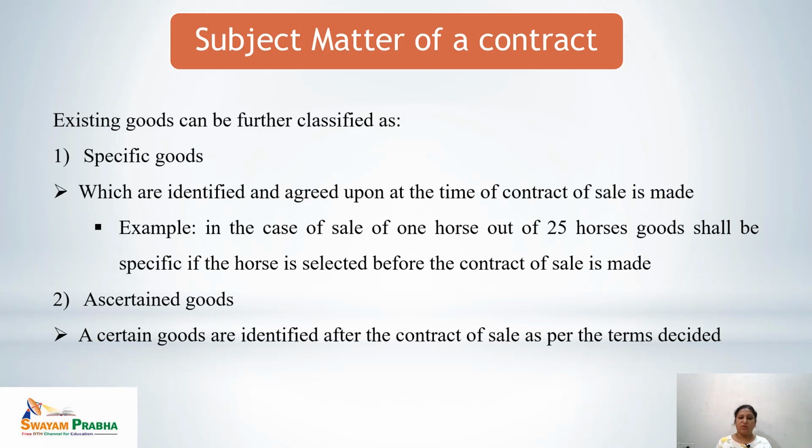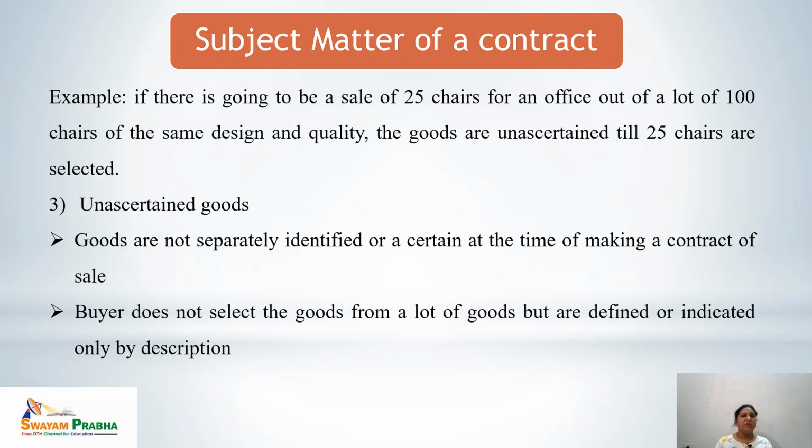Second is ascertained goods. Ascertained goods are identified after the contract of sale as per the terms decided. Let's see the example. If there is going to be a sale of 25 chairs for an office out of a lot of 100 chairs of the same design and quality, the goods are ascertained when 25 chairs are selected out of the lot of 100.